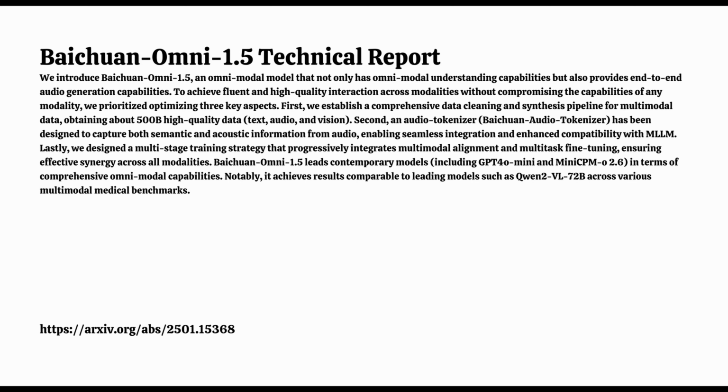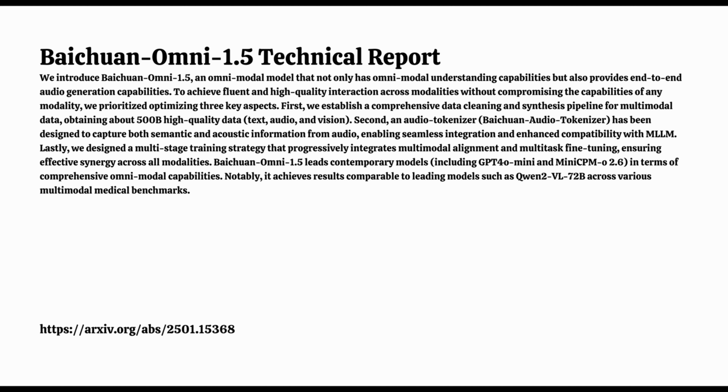Today, we're going to be exploring Baichuan Omni 1.5. It's an AI model that's been making some pretty big waves in the open source community, and it's being hailed as a potential game changer, claiming to process information kind of like we do as humans using text, audio, images, and video. So to guide our deep dive today, we've got a technical report straight from Baichuan Inc. Are you ready to uncover what makes this model so special?